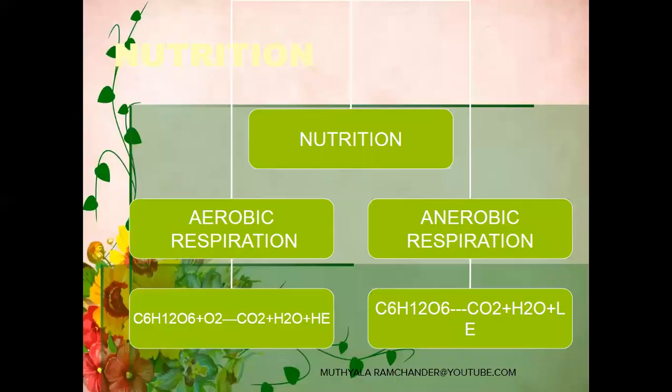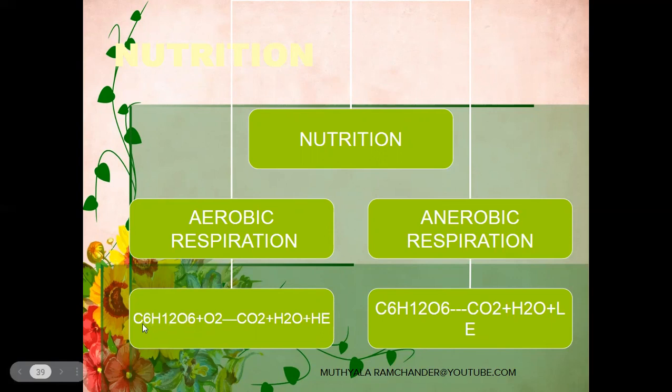Now, nutrition of the yeast. The nutrition of yeast is mainly of two types. One is aerobic respiration and the second is anaerobic respiration. First, we discuss aerobic respiration. Aerobic respiration means, in the presence of oxygen, the yeast fungi produce carbon dioxide, water molecules and high energy from sugar.